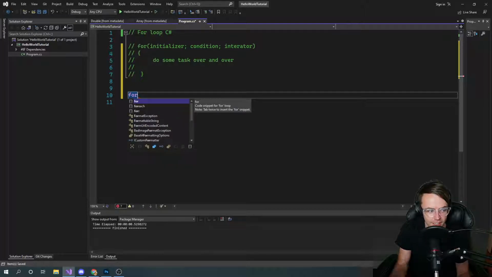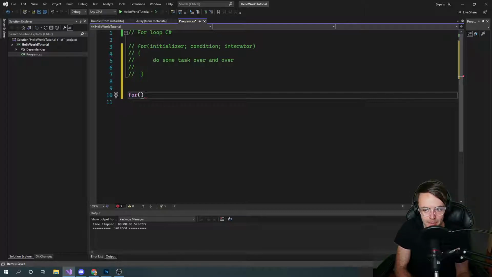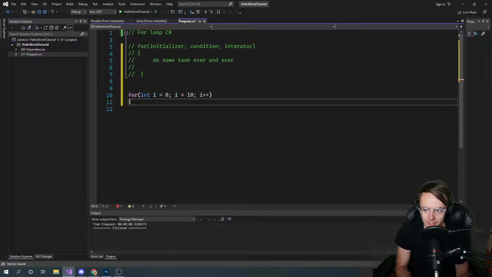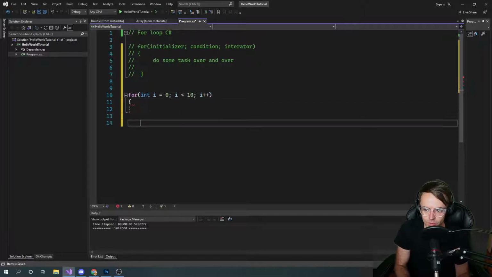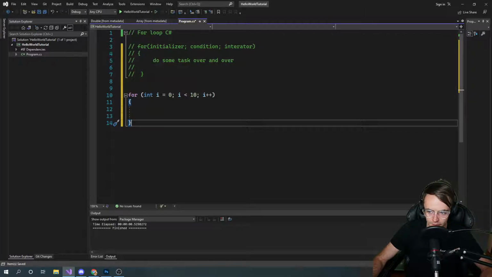We've got a nice little conceptual thing going on, so that we have a mental map that we can hang our for loop on. So int i equals 0. That is the initializer. And look, IntelliSense is already going to do it for us. Thank God there are all these awesome tools. So we're going to go down here, close out our loop, and slow down and look at this thing.